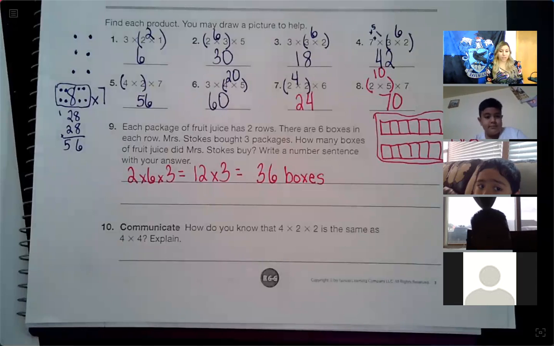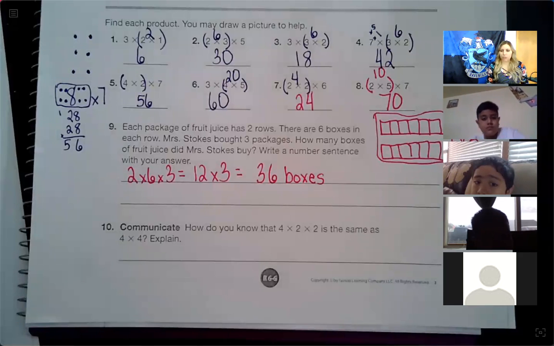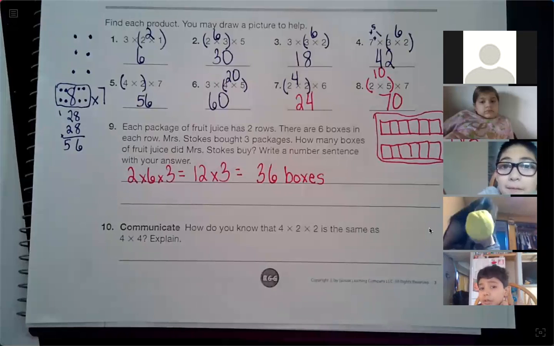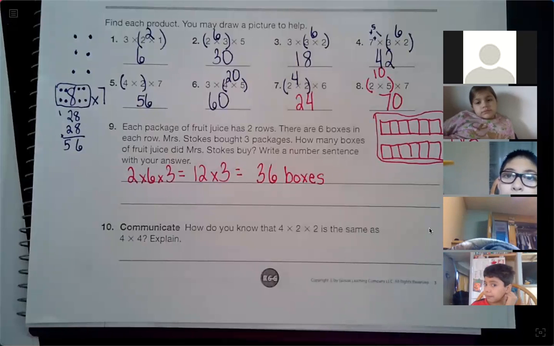Nice job. How do you know that 4 times 2 times 2 is the same as 4 times 4? Explain. Oh, writing to explain. You guys are like, words in math? Why do we have words in math, Miss Mannering? I just want the numbers. I know. But if I were to ask you, Irving, how do you know that 4 times 2 times 2 is the same as 4 times 4?